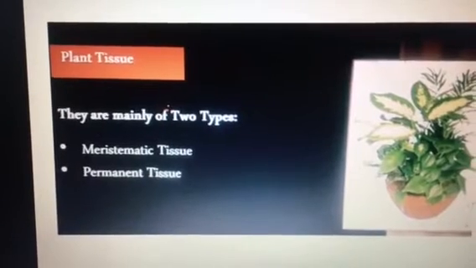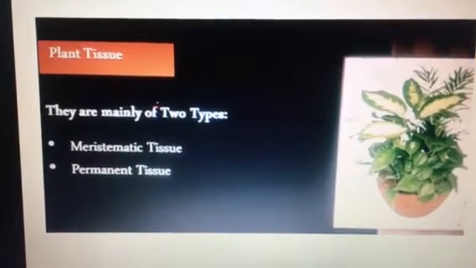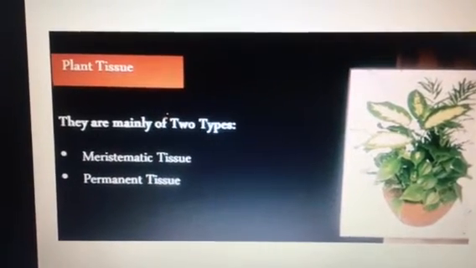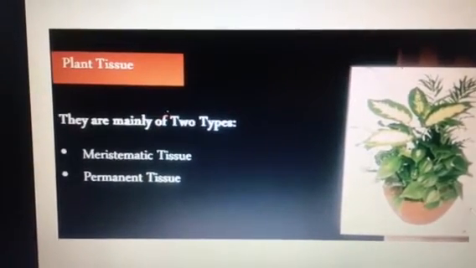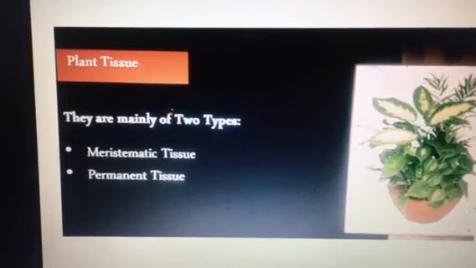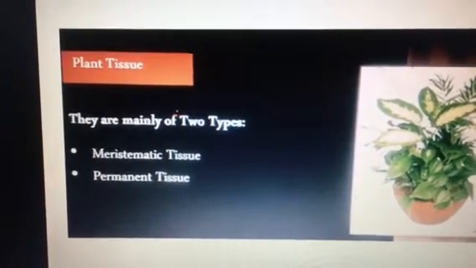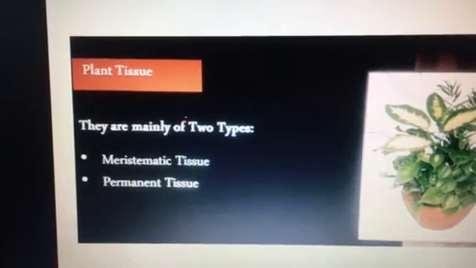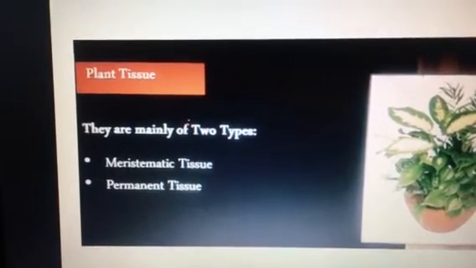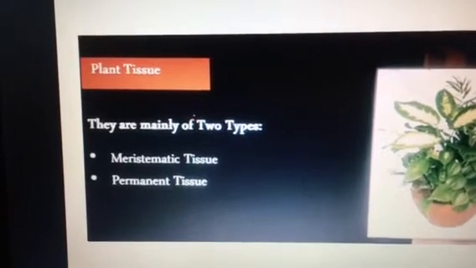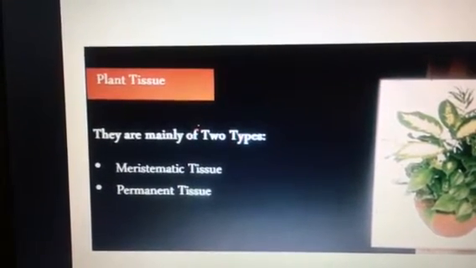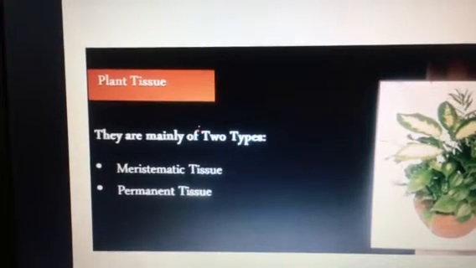They are mainly of two types, meristematic tissues as well as permanent tissues. Now let me explain you in detail about meristematic tissues. Meristematic tissues are those tissues which are having cells which are actively dividing for the growth of the plant body. These meristematic tissues have such cells which are undergoing mitosis.